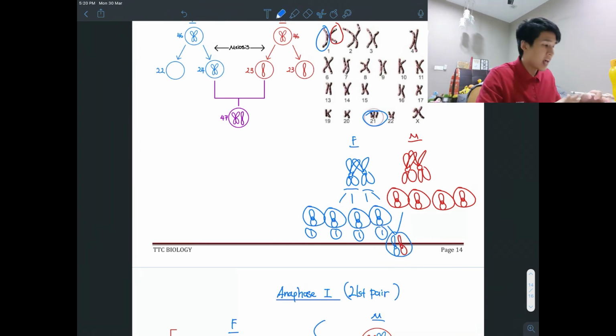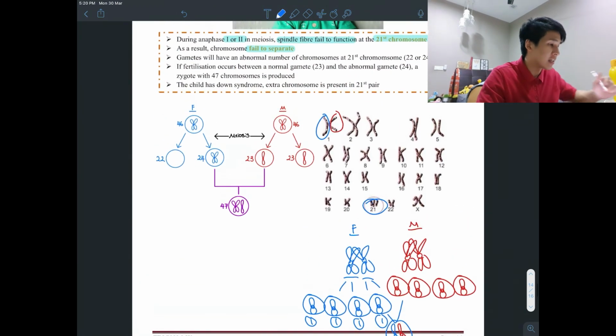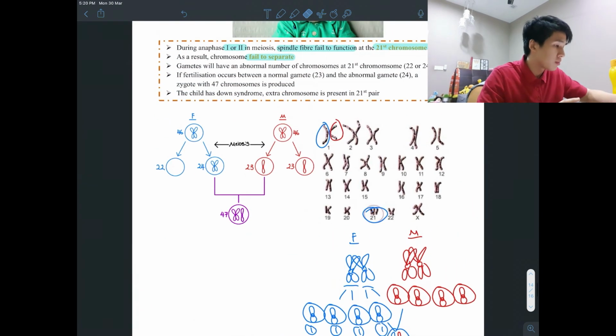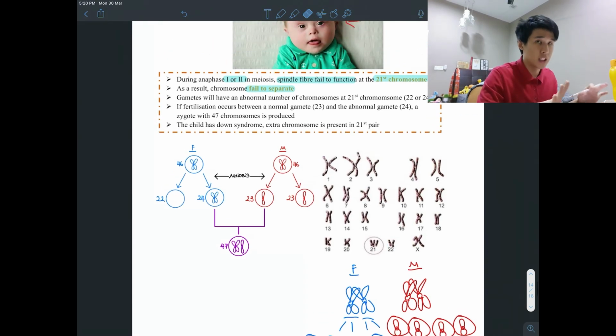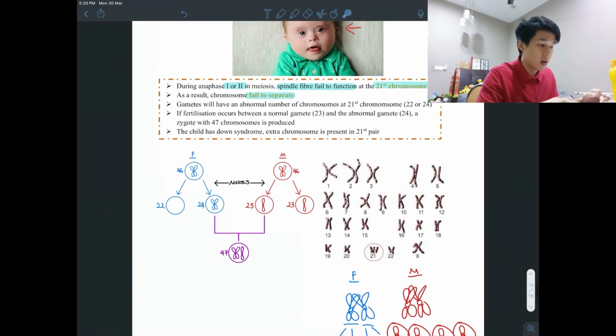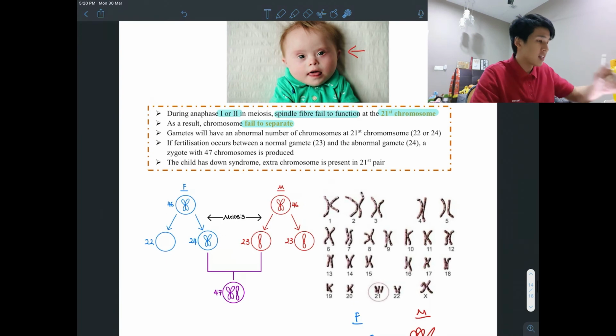Okay, so this happens at every single pair. This is actually one of the pairs, one of the 23 pairs I'm showing you right now. At the 21st pair, during meiosis, somehow normal meiosis like this does not occur, but somehow it occurs something like this.